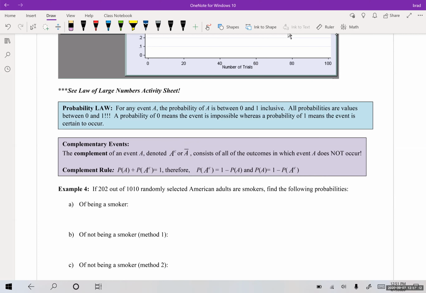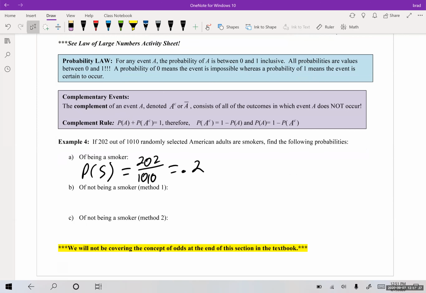So here it says, if 202 out of 1,010 randomly selected American adults are smokers, find the following probabilities. So what's the probability of being a smoker? That would be 202 out of 1,010. Okay, so we get, this isn't approximately, this is exactly 0.2.